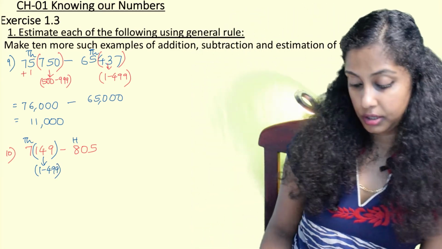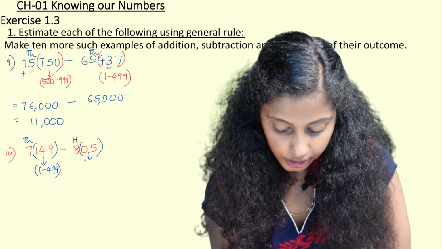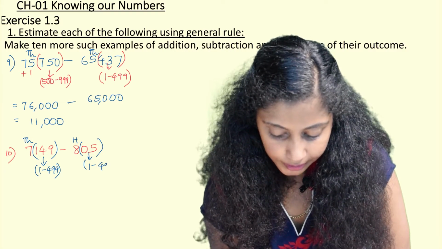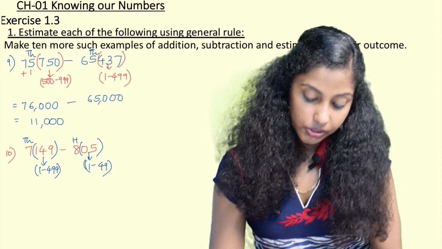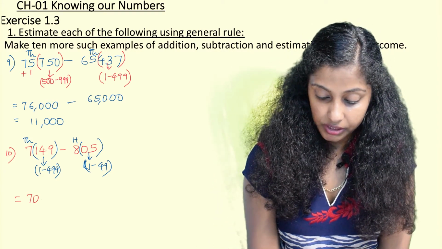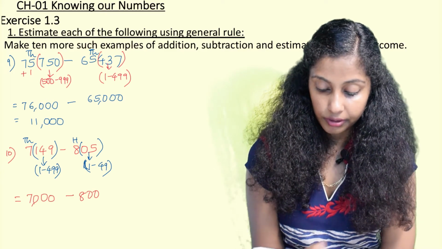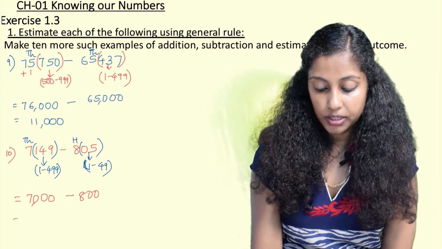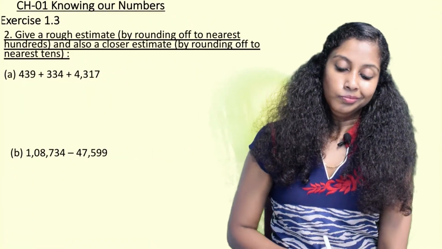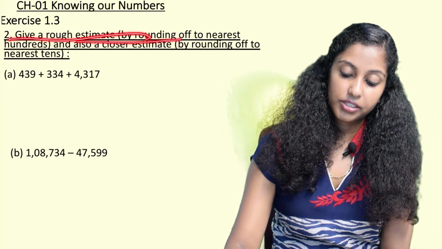Hence the rounding off will be the same 7,000. 805 is in the range of 1 to 49. And hence the nearest hundreds will be the same, 800. And then when we finally solve, it will be 7,000 minus 800. So 7,000 minus 800 will give us 6200.